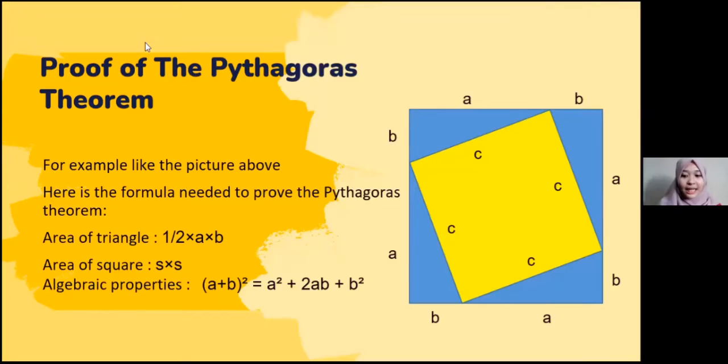The next topic is the proof of the Pythagoras Theorem, which will be explained by Rais Ardhana. For Ardhana, this time is yours. Here, I will explain the proof of the Pythagoras Theorem. For example, like the picture above, here we have a large square in which there is a small square. Here are the formulas needed to prove the Pythagoras Theorem: the formula for the area of a triangle, the formula for the area of a square, and the formula for algebraic properties.